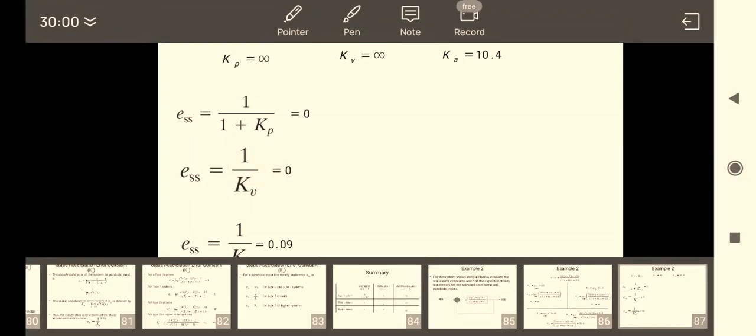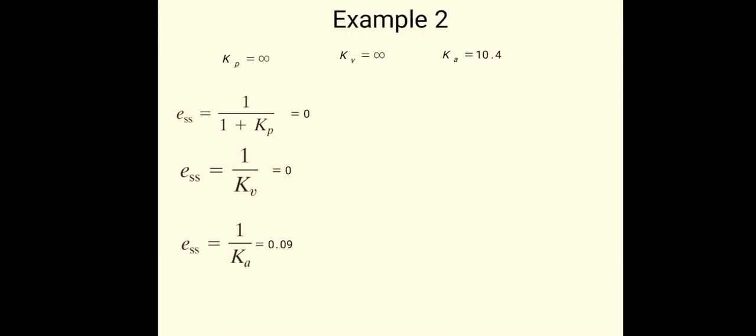So in this way we can solve the various examples on the second order systems, first order systems. So this is all regarding the time domain specifications of the control systems.